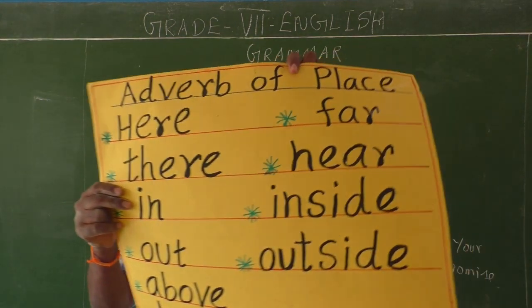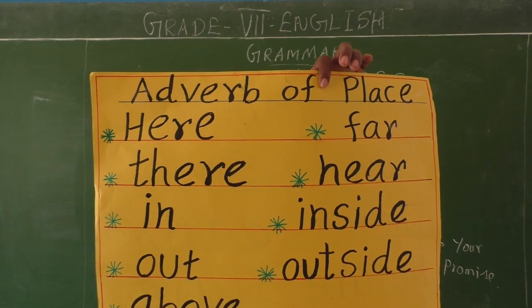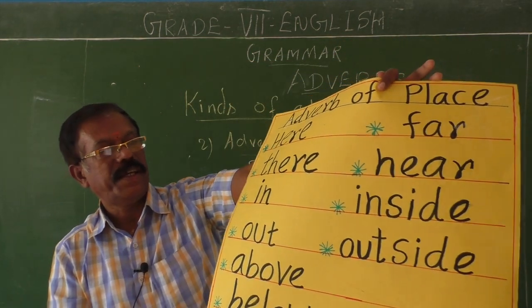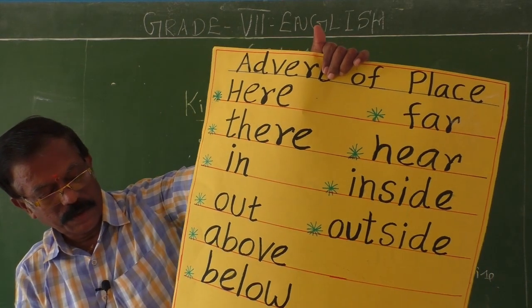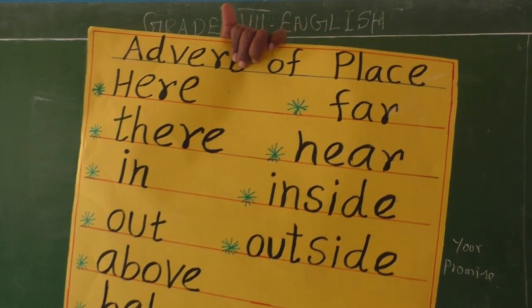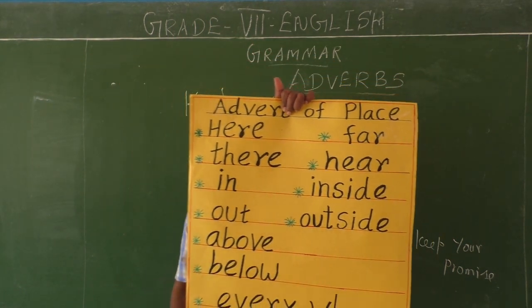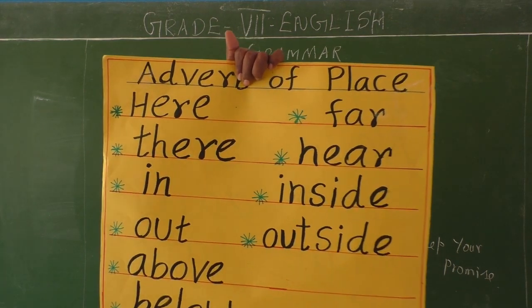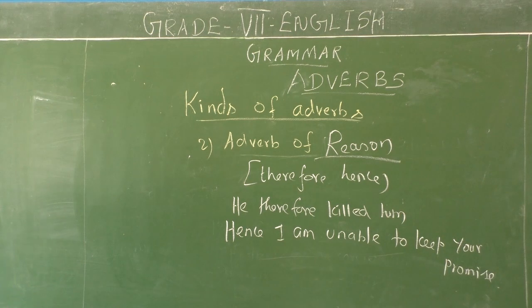Then next, adverb of place. They answer the question where, the place of action. I have listed some of the adverbs of place: here, there, in, out, above, below, everywhere, far, near, inside and outside. They are called adverbs of place because they answer the question where. It describes the place of action. Okay, children. Next chart.